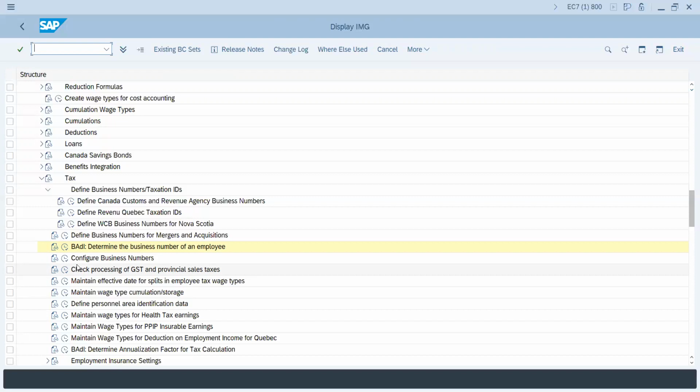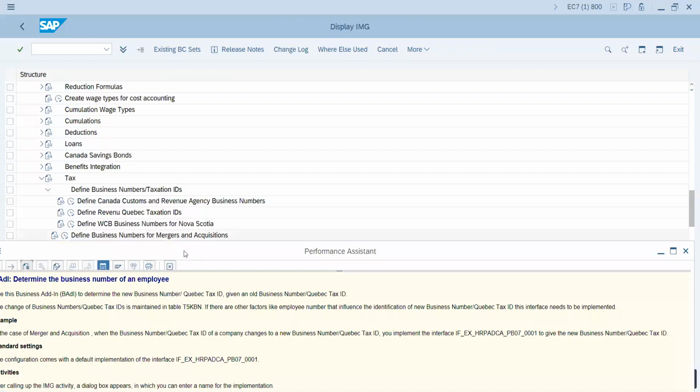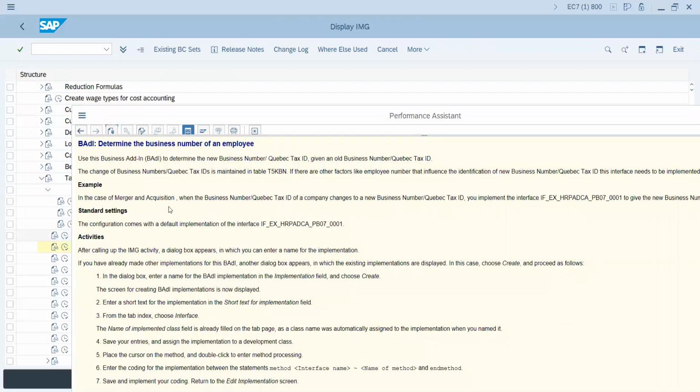Whenever I am talking about taxation or any benefit integrations or loans configurations, we have to understand the purpose of those BAdIs. All this information you do not have to look up in your SAP documentation. Rather, in the configuration node itself, you will find the purpose, and they have also given an example. The BAdI which I am showing is an example of a merger and acquisition scenario. They have mentioned that if the business number for a company changes to a new business number, you implement this particular interface.